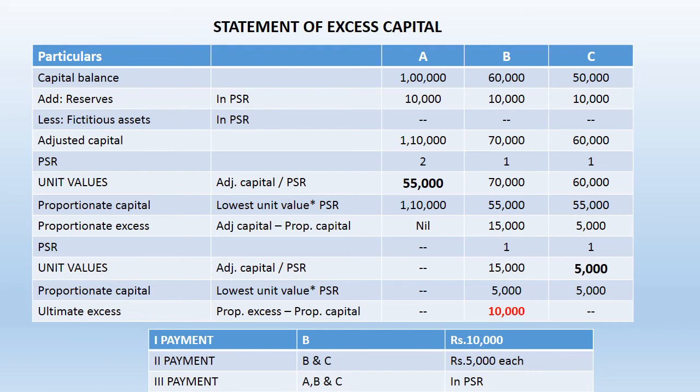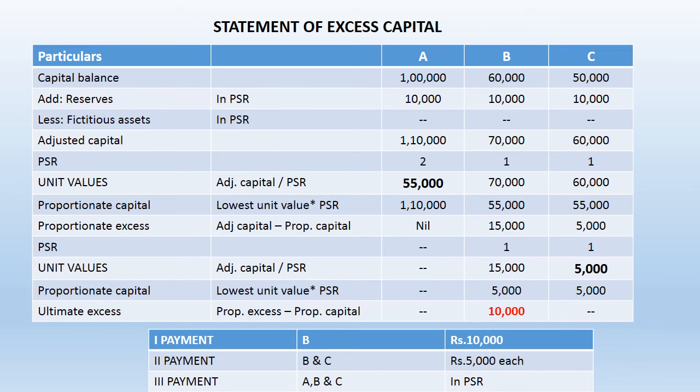Divide by profit sharing ratio of B and C. It is 1:1 among B and C. So unit value here now is 15,000 for B, 5,000 for C. Minimum unit value among B and C is 5,000. So multiply 5,000 by 1 and 5,000 by 1 again for B and C. It gives proportionate capital of 5,000 again.